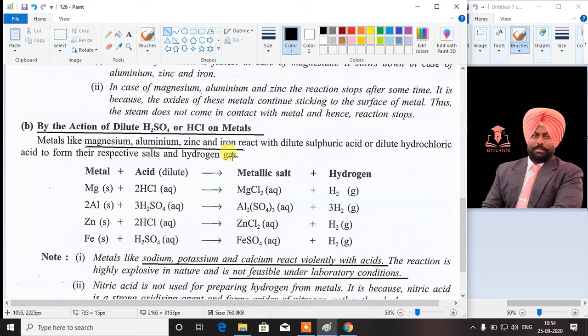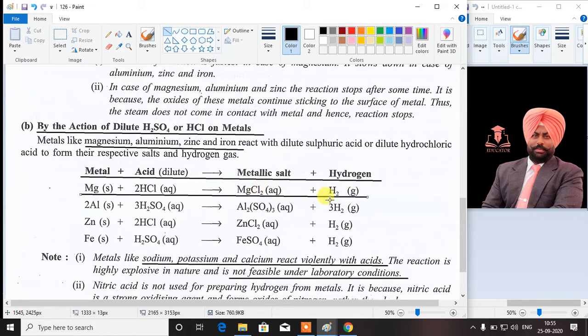Here we have to remember that whenever metal reacts with dilute acids, metallic salt is produced. This metallic salt is produced by taking the electropositive radical, which is the metal, and combining it with the electronegative radical from the acid. In the first case, when magnesium reacts with dilute hydrochloric acid, magnesium forms an electropositive ion and it forms a compound, which is a metallic salt, by combining with the electronegative radical of hydrochloric acid, that is chlorine, and it forms magnesium chloride as a metallic salt.